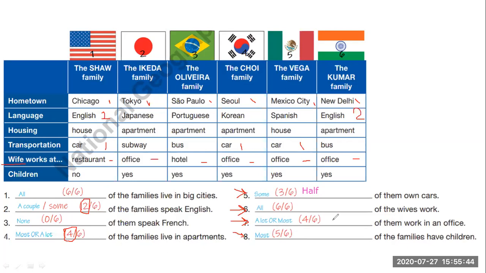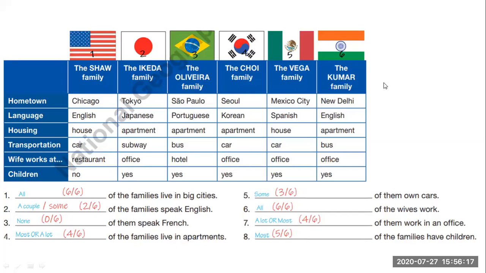Only one of the families doesn't have children, only one. So that is why it's better to use most. I didn't use a lot here because it's the majority. Most of the families have children. Understand? Okay, so let's continue with the other exercise.